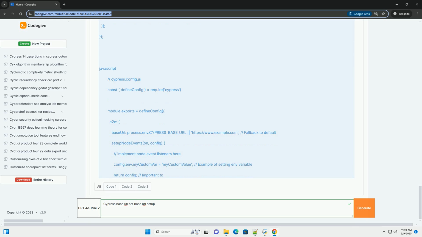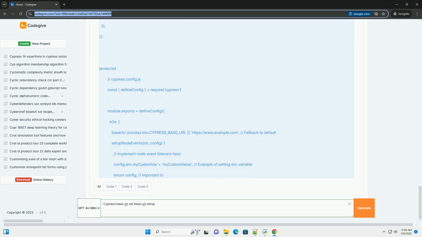How to use baseUrl in your tests. Once you have configured the base URL, you can use it in your Cypress tests by providing relative paths to cy.visit. Key points. Relative paths: when you use cy.visit with a path that starts with a /, Cypress interprets it as a relative path to the base URL. For example, cy.visit('/foo') will navigate to base URL plus /foo.